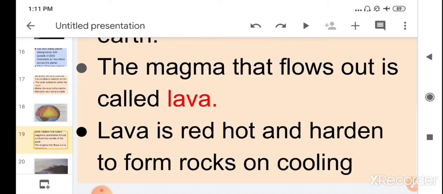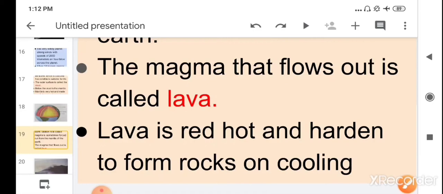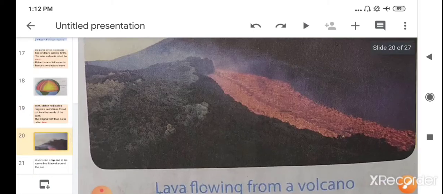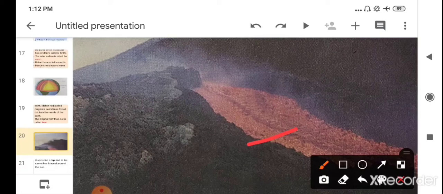These molten rocks come out to the surface, and when they cool, they convert into a hardened form of rocks. The rocks are present in the mantle layer in molten form, and when they come out of the volcano and are cooled by the air, they convert into hard rocks.